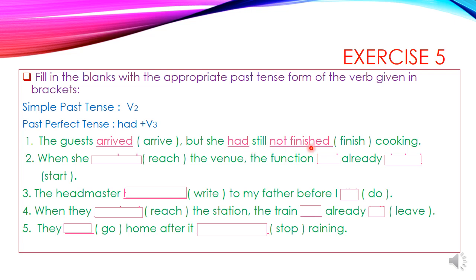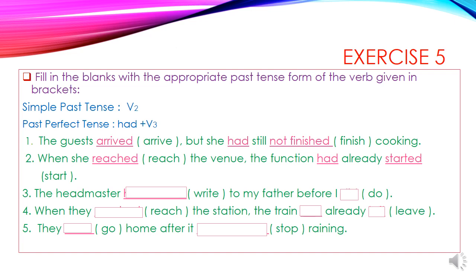Okay children. Second sentence, when she dash reached the venue, the function dash already start. Here starting of the function is the first action, so we use here past perfect tense. Reaching the venue is the second action, so we use here simple past tense. When she reached the venue, the function had already started.